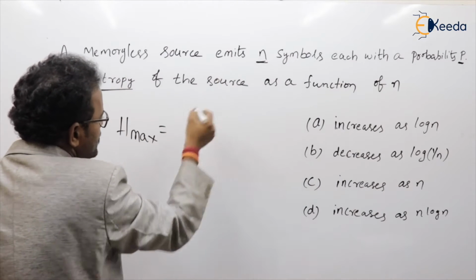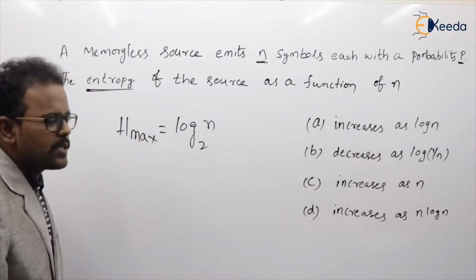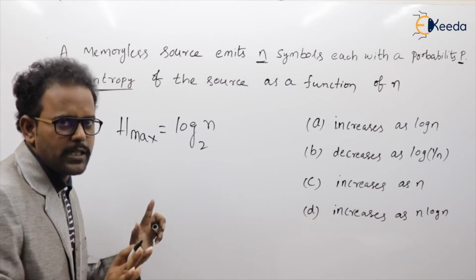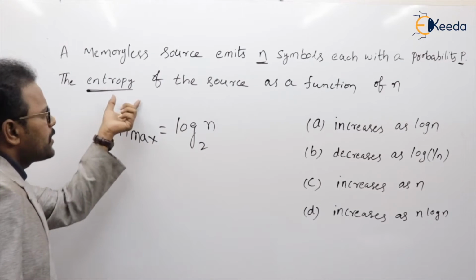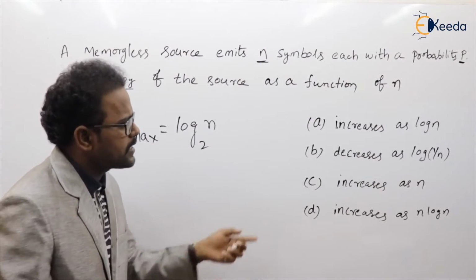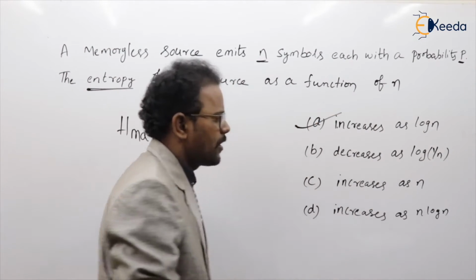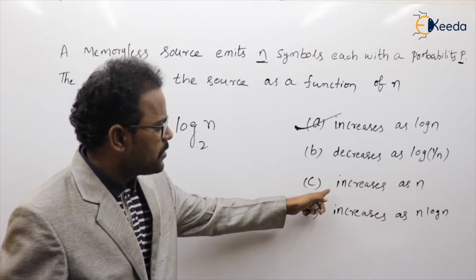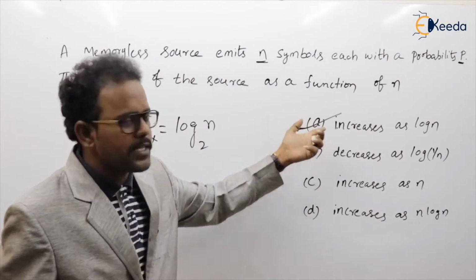What is the formula for that Hmax? Hmax is nothing but, here n symbols are there, so simply log n base 2. If 5 symbols are there, log 5 base 2. If all have equal probability, maximum uncertainty, this is the formula for calculation. And he is asking what about the entropy? Entropy will increase as log n value increases. Entropy increases as log n. Yes, option A is the correct one. Are you getting my point or not? He is not saying n log n. We got Hmax is log n. So it increases as log n.